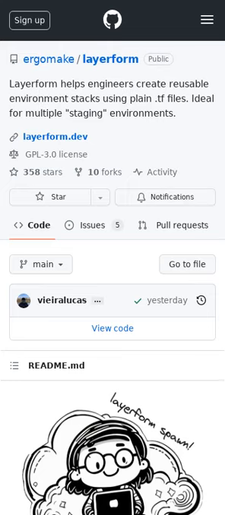Layerform is a Terraform wrapper for building reusable infrastructure. It uses plain Terraform files and layers to allow teams to reuse core pieces of infrastructure. Engineers are able to spawn only the infrastructure layers they need. Layerform makes development infrastructure much cheaper and quicker to spin up.